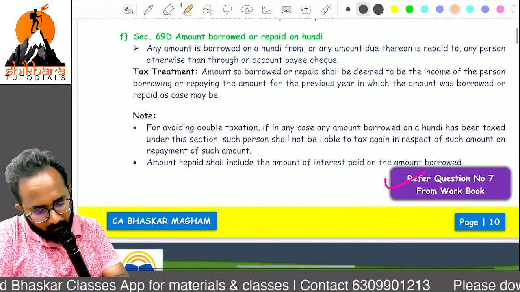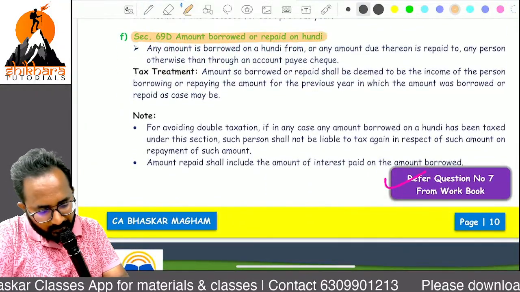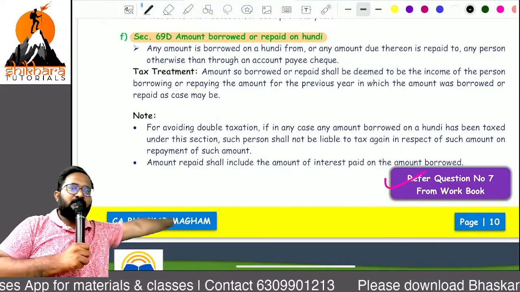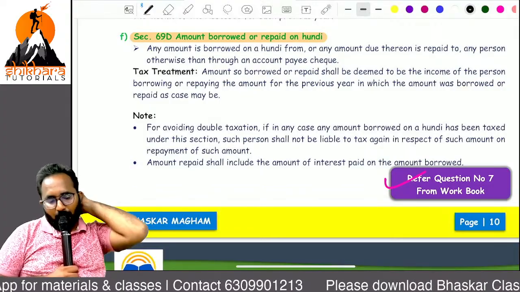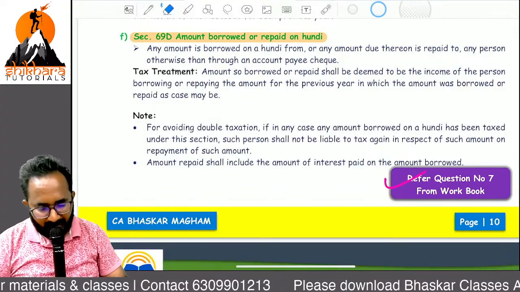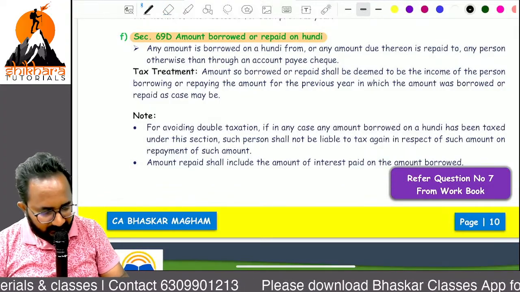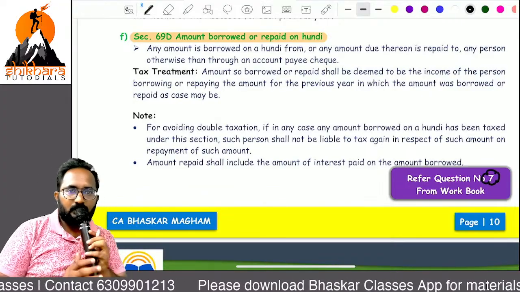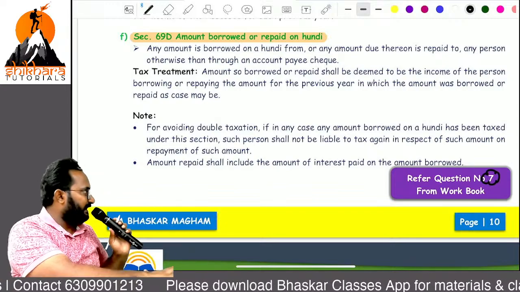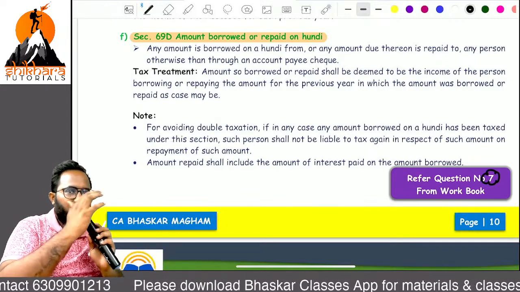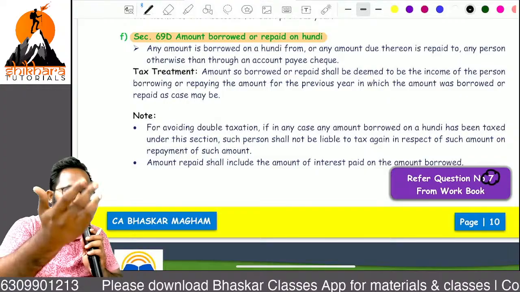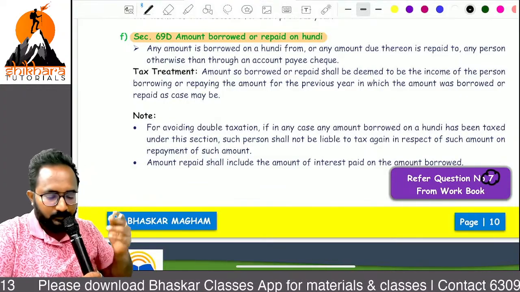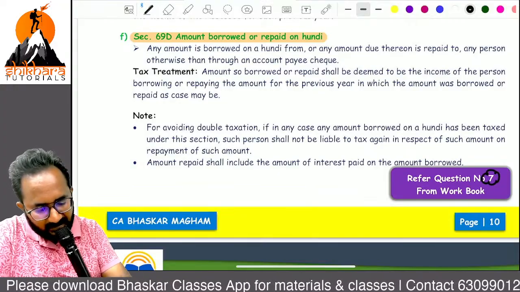69D, now it is an important area. Definitely I am expecting this 69D only in your exam. Important, and I will give you one MCQ content also. I think question number 7 we have already completed in our workbook. If 69D, the last concept, is done, the first chapter is done, then we can refer to MCQs within 15 minutes, then we can start the new chapter also. What is that, ma? 69D.